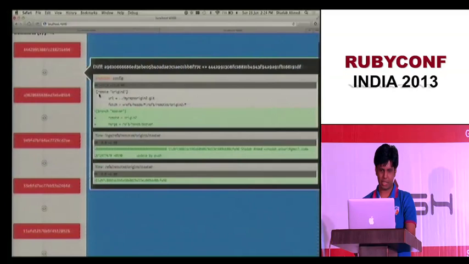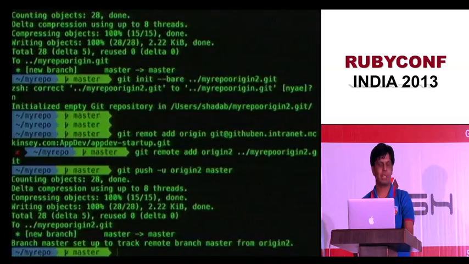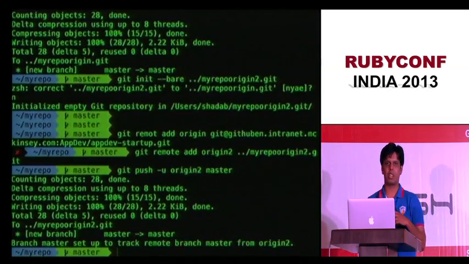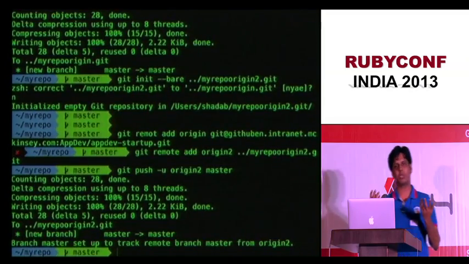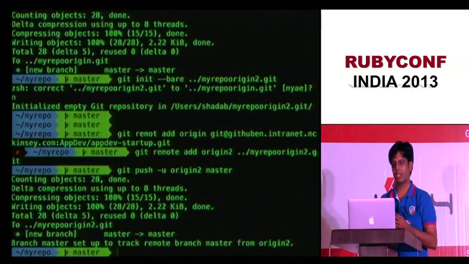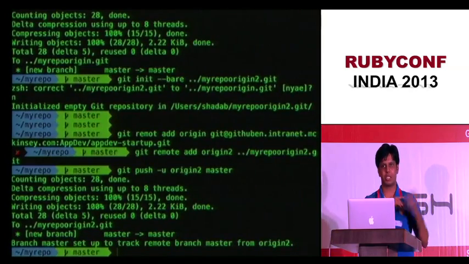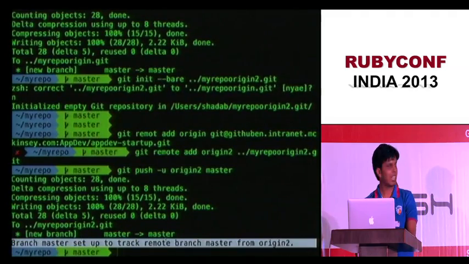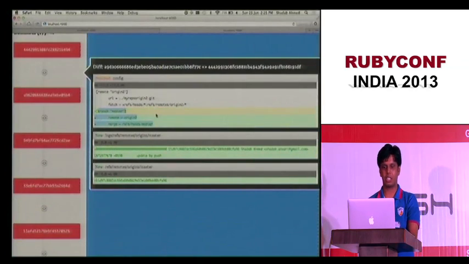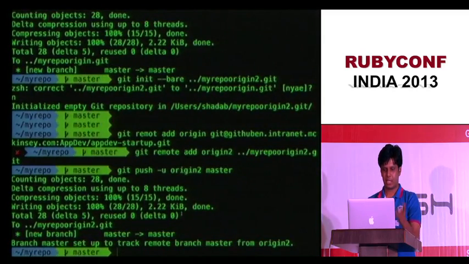Earlier it was the remote config. It also stored a branch config. So what does this mean? It means that if I do a git push or git pull without any parameters, it will pull from origin 2 master and push to origin 2 master. So it's just keeping track of that branch. That's why master is tracking that origin 2 master branch, and that is what is called tracking. In fact, you can see this: branch master set up to track remote branch master from origin 2. And the configuration is stored here. The other files are pretty similar. This is exactly the same, this is exactly the same. What else can we do?